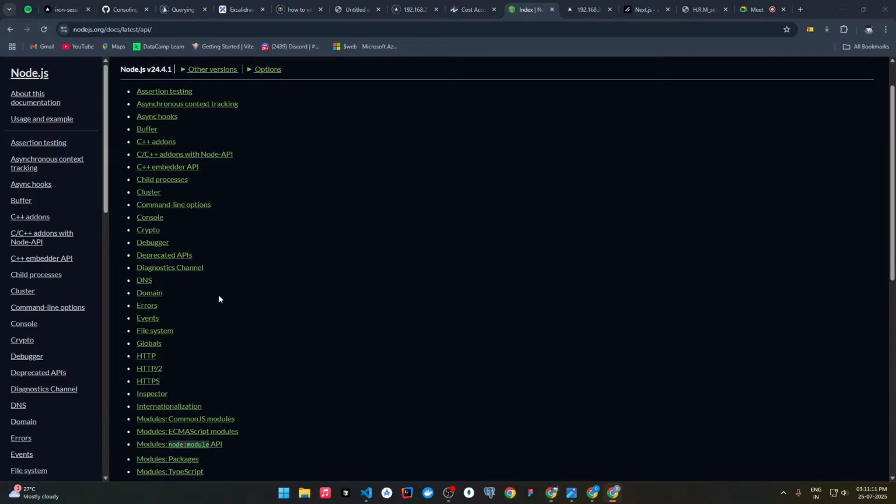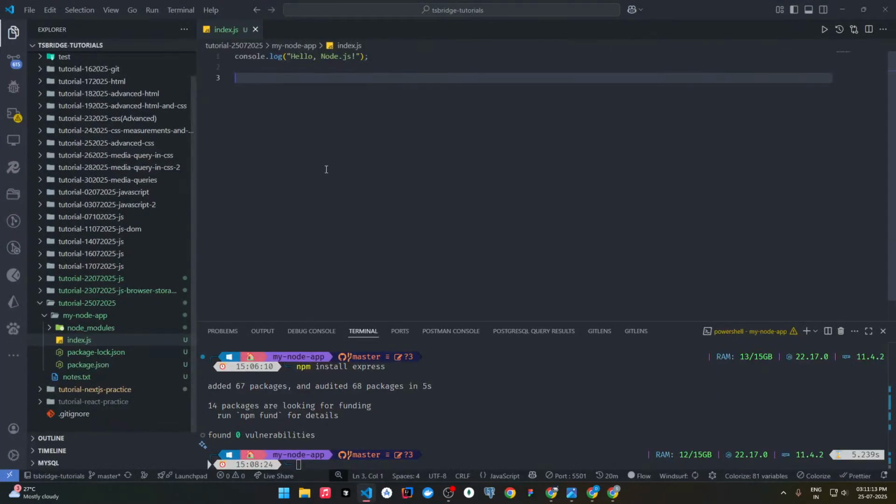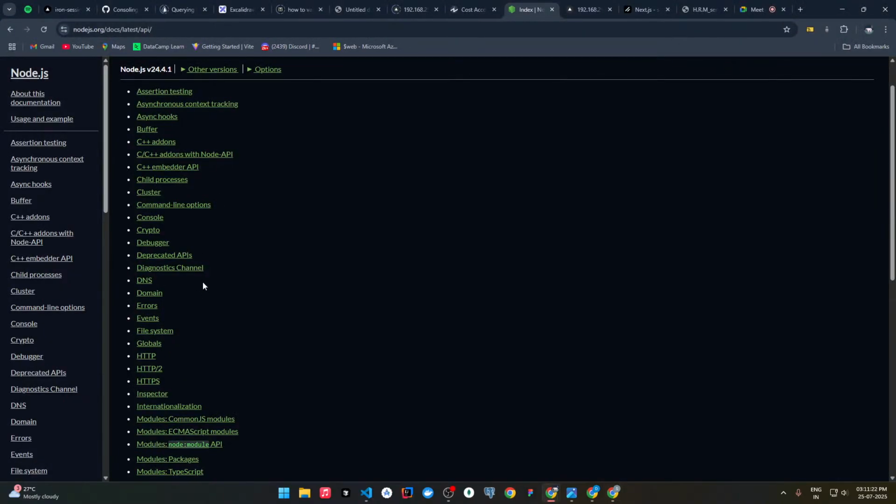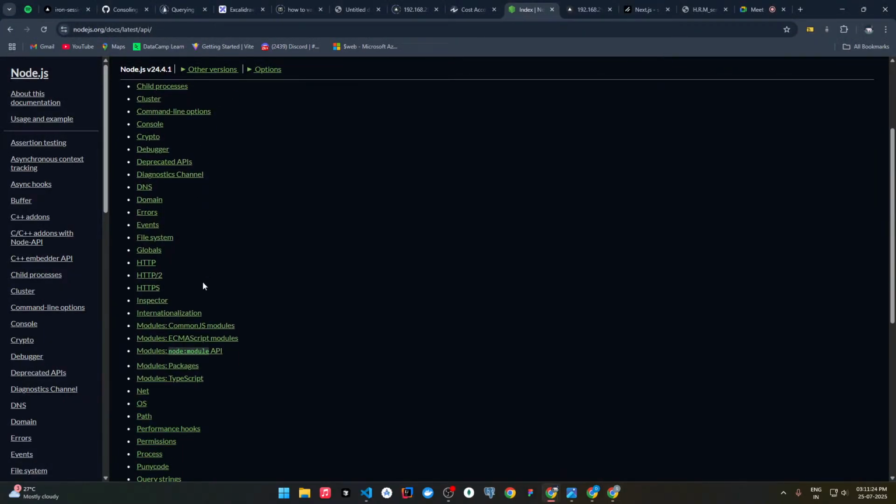So one of the pre-installed packages which you are going to learn about is fs, file system. See, we have the file system package here.